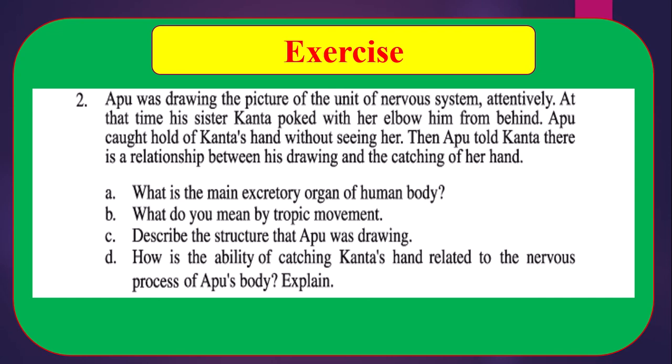That means we have to describe the function or the procedure of reflex action from your book on the basis of the relation of the stem. That means we have to describe the reflex action on the basis of the stem of creative question number 2.